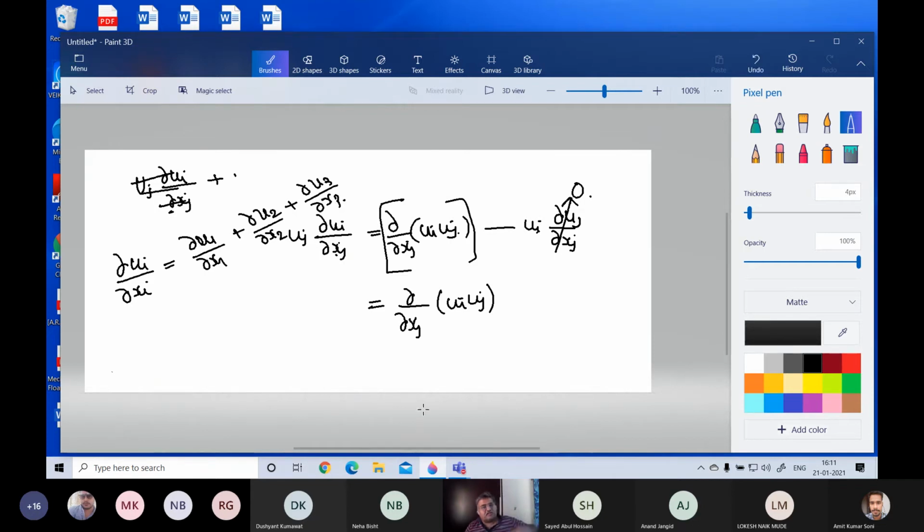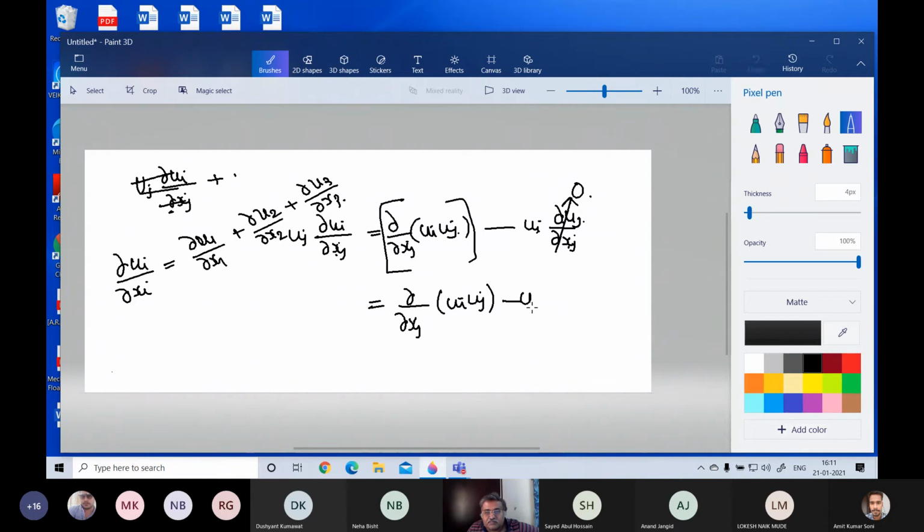This is basically a very confusing thing. But remember one thing, both these indices have to be the same. If you have ui by uj, then it's no longer a summation. Only ∂ui/∂xi is a summation. So ∂u1/∂x1, if it is the same, that is what happened here. It's the same j. So this expression is like this.